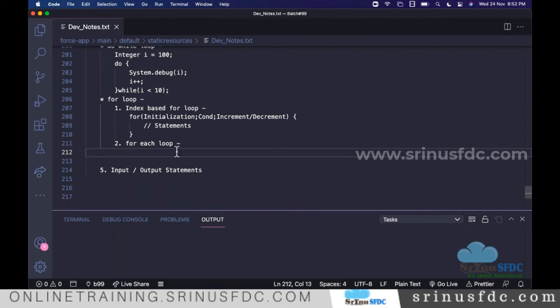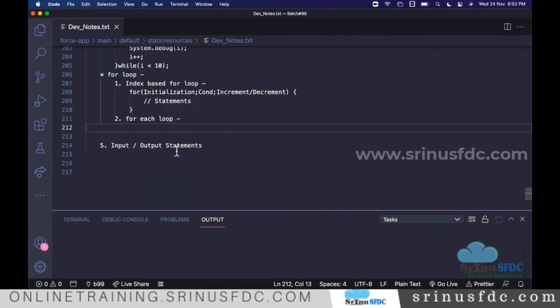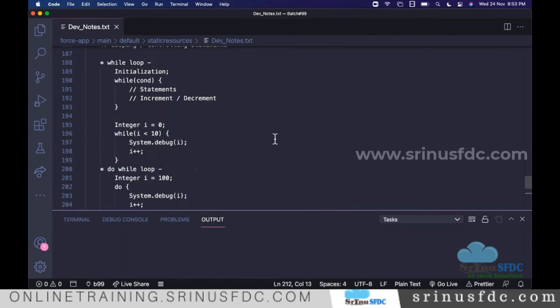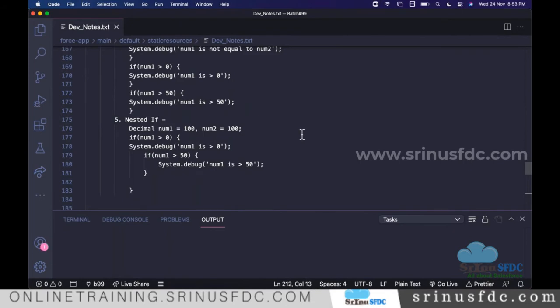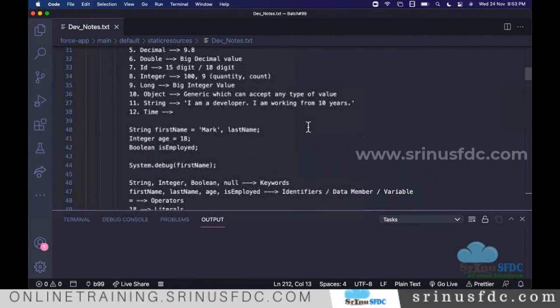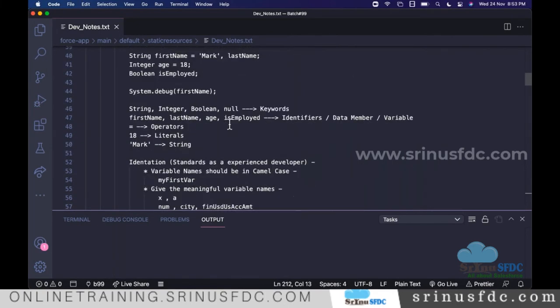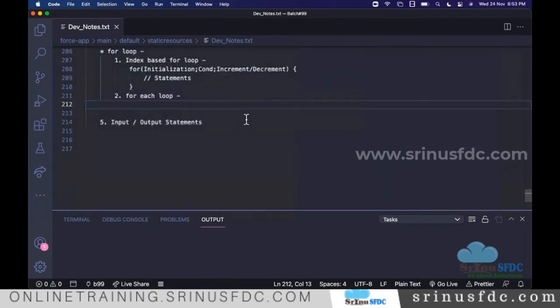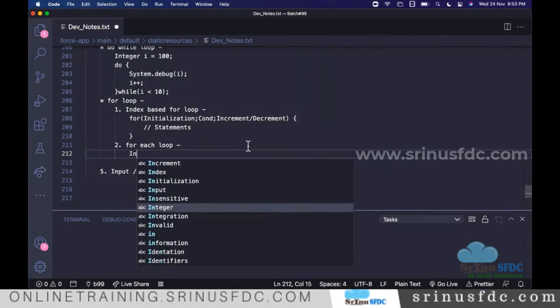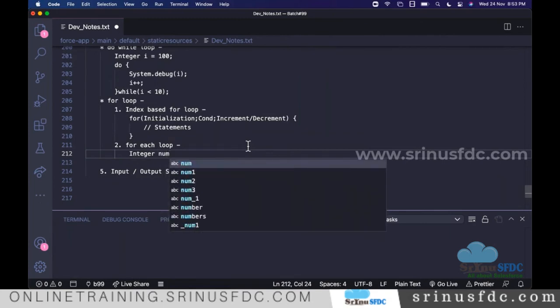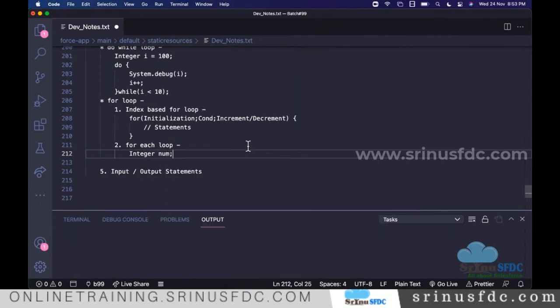Okay, the next thing I am trying to explain is the for each loop. Going forward we will discuss a topic called collections. So far, whatever we discussed about memory statements, integer, string, all those things: if I define an integer, how many values can we store? Only one number. But I want to store multiple numbers. I have 100 numbers and want to store everything in one place.